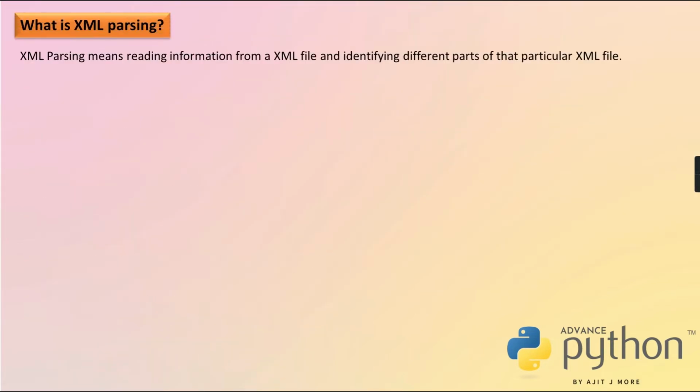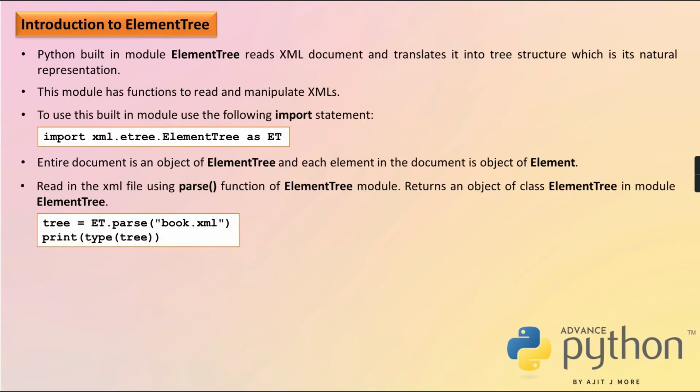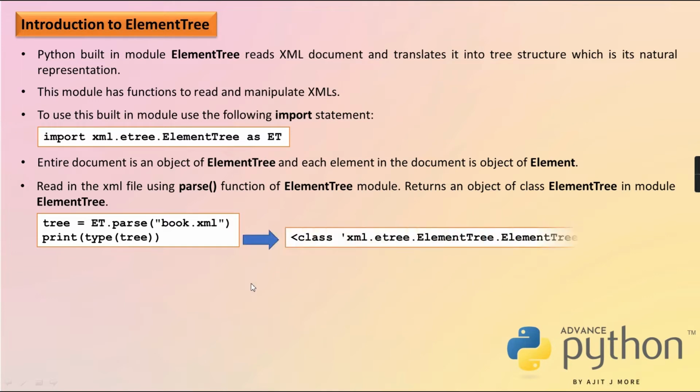So all this I told you yesterday. Okay, so we can process that too. So which file have I loaded from the disk? book.xml, and when that file comes into memory, it is an object of class ElementTree. This is that object, tree. You print and see, it is displaying that it's an object of class ElementTree, and class ElementTree is in module ElementTree.